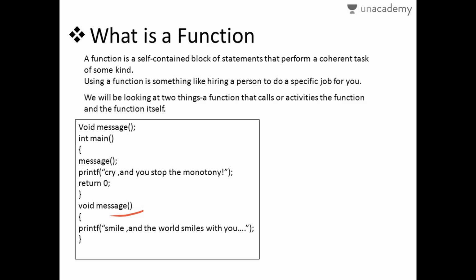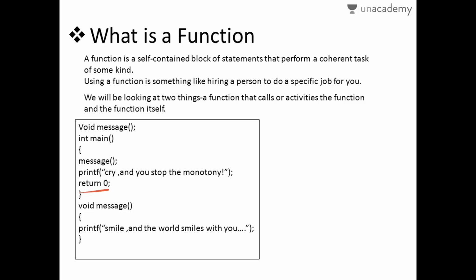This part will be executed when this line of execution happens in the program. Once this is executed, it has to go back, and then the next statement, that is printf, will continue and then return a value. This is what a function generally means.